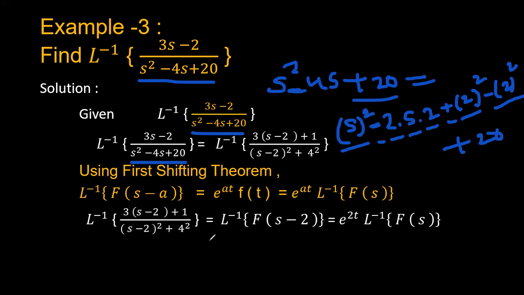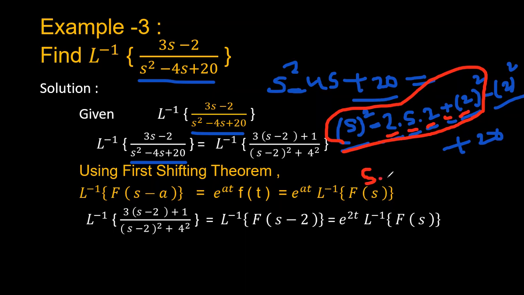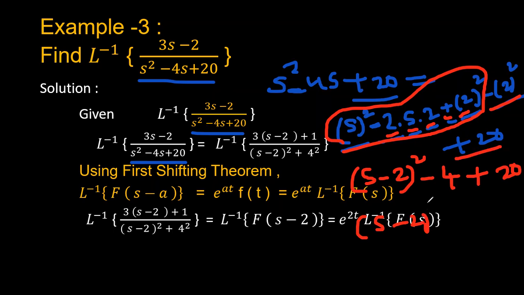Now this entire function, s square minus 2ab plus b square, can be represented as s minus b whole square, that is of the form a minus b whole square. Next we have minus 2 square, which is minus 4, and the plus 20. So finally we get s minus 2 whole square, minus 4 plus 20 is plus 16, and plus 16 can be represented as 4 square.